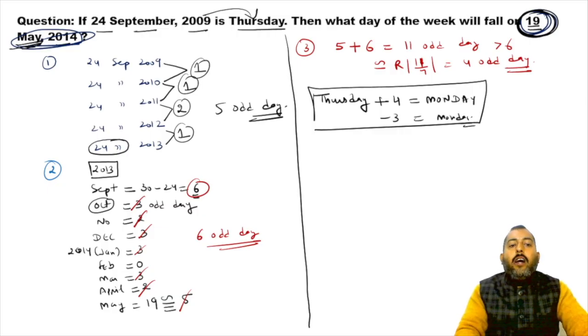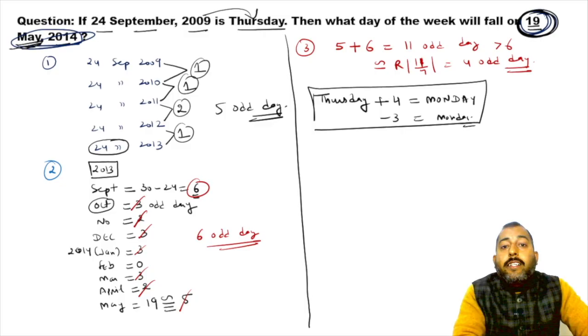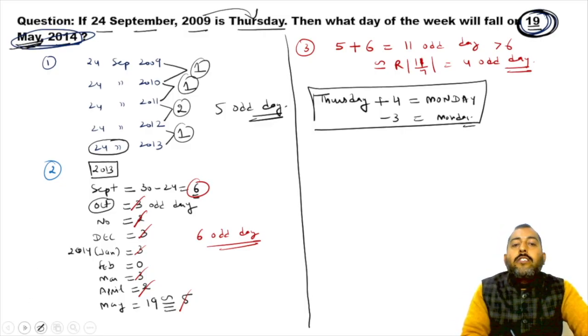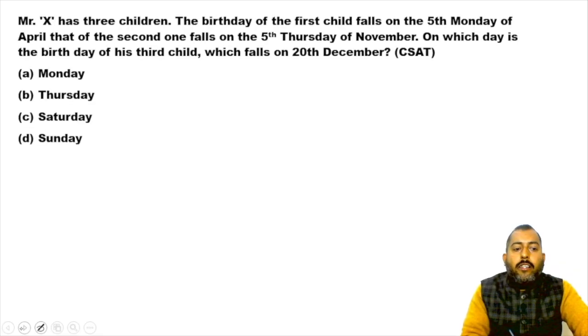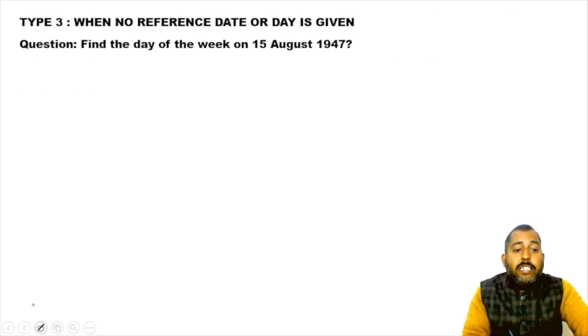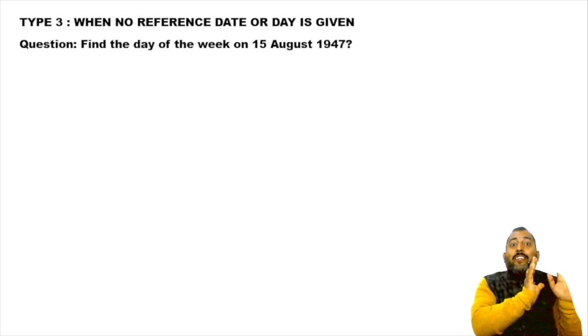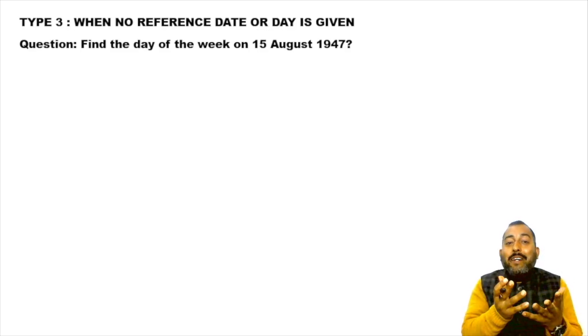All right, I hope guys this is clear to everyone. Shall we move on? So this is your second type. These are the remaining questions, consider these questions as homework. These are the final questions. Okay, consider them as homework.